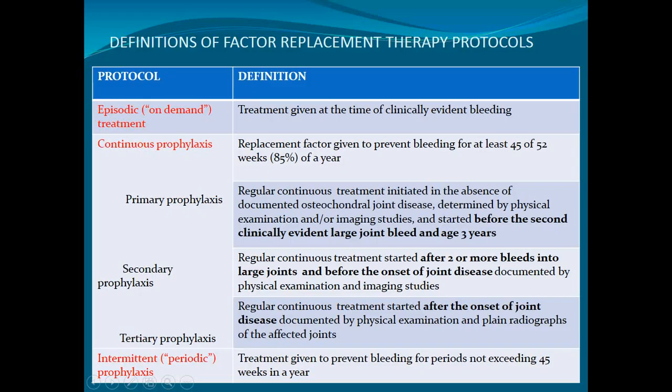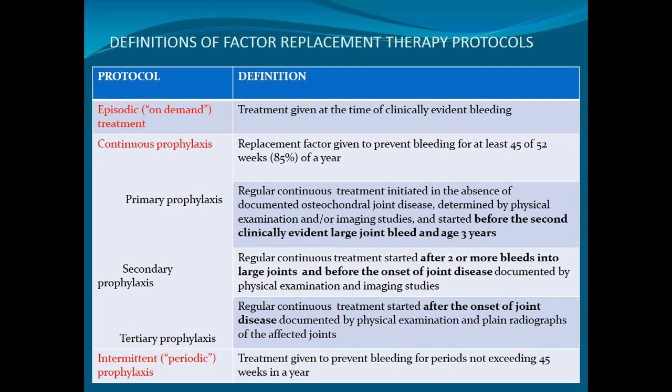Continuous prophylaxis means replacement of the factor given to prevent the bleeding for at least 45 of the 52 weeks, and 80% of a year. It means a child who has been diagnosed with hemophilia, and now you are going to start the prophylaxis. Primary prophylaxis means there is no joint involvement, there are no target joints, and before developing the target joints you have to prevent this bleeding.